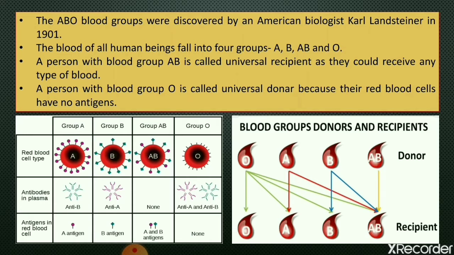That is why this blood group is called universal recipient. And blood group O has no antigen. That is why it can give blood to all other blood groups, but it can receive only from blood group O. That is why this blood group is called universal donor.